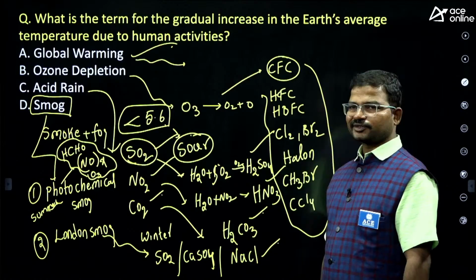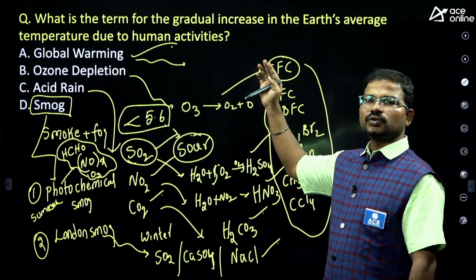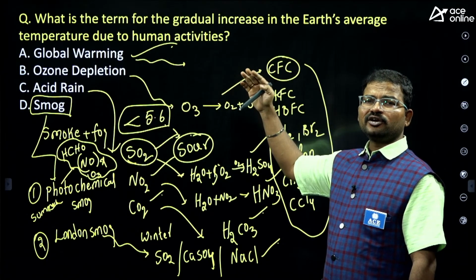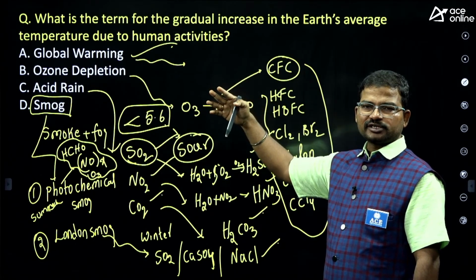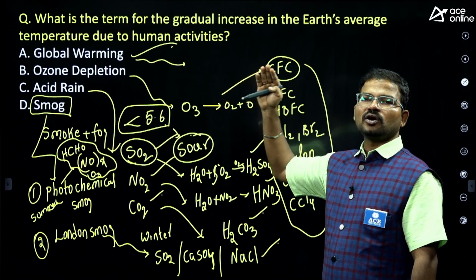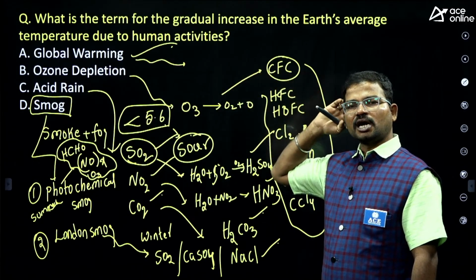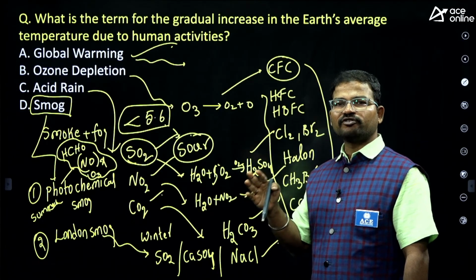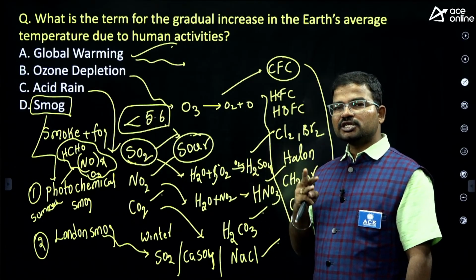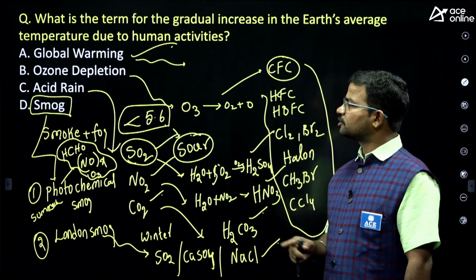Okay, so what is meant by global warming? What kind of gases are responsible for that? To reduce global warming, what kind of conferences are conducted annually? That is nothing but the COP conferences. So far how many conferences were successfully completed, and what are the outcomes of COP28, COP27, COP26, COP21, COP3? These five are very important from your examination point of view.